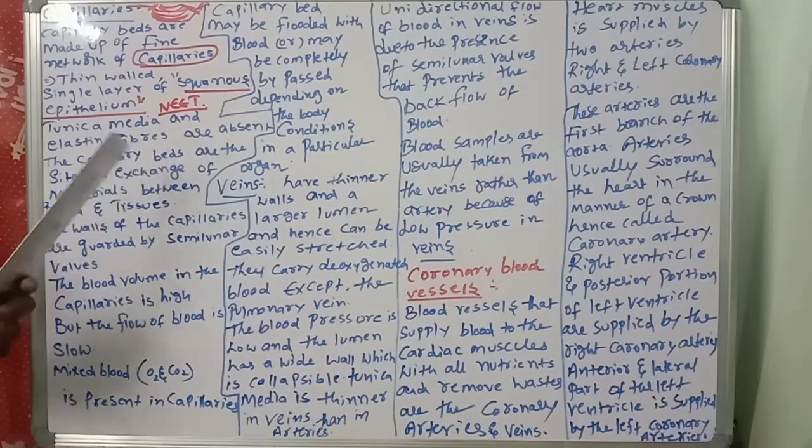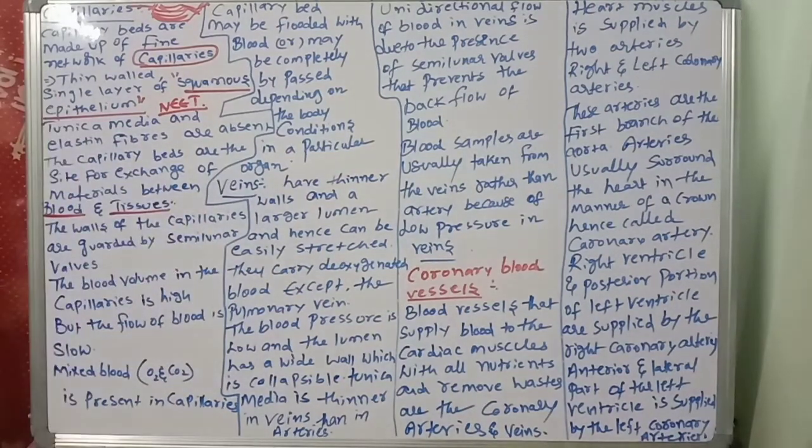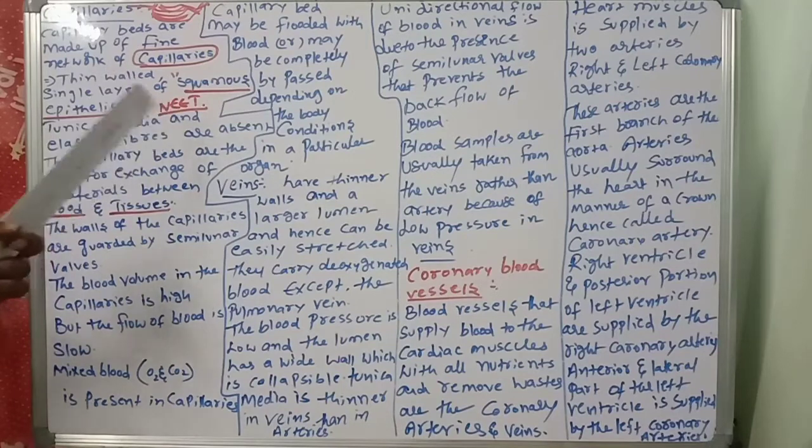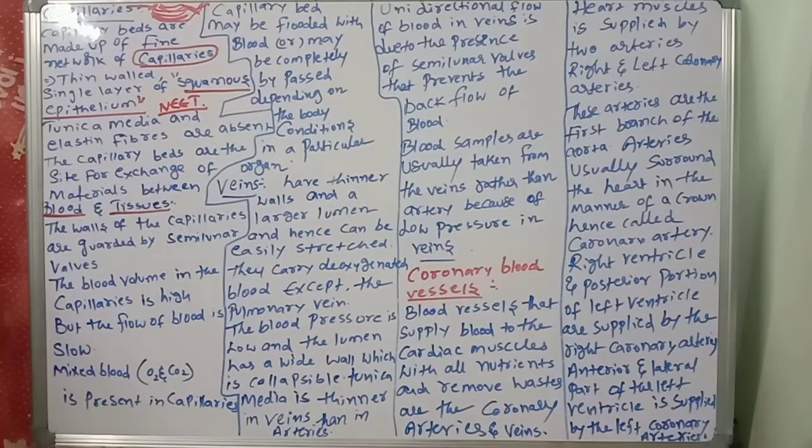The capillary beds are the site for exchange of materials between blood and tissues. So this is another important point. The capillary beds are the site for exchange of materials between which? Blood and tissues. So tissues to blood, blood to tissues. The tunica media and elastin fibers are absent. The capillary beds are the site for exchange of materials between blood and tissues.